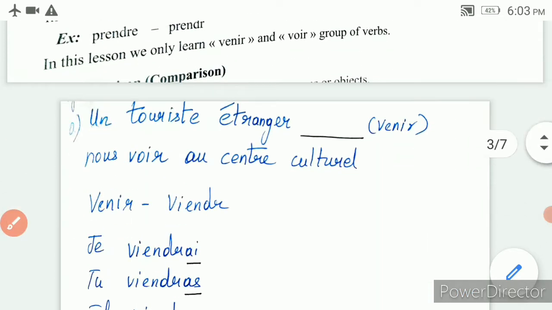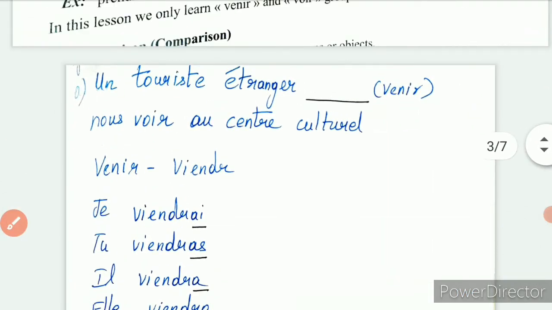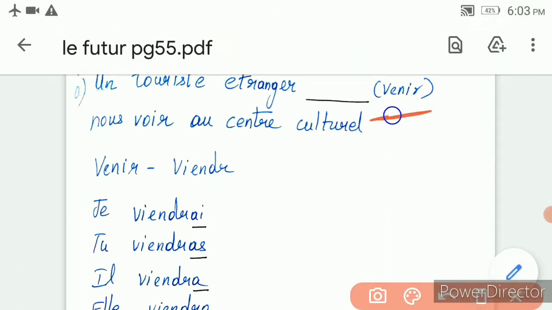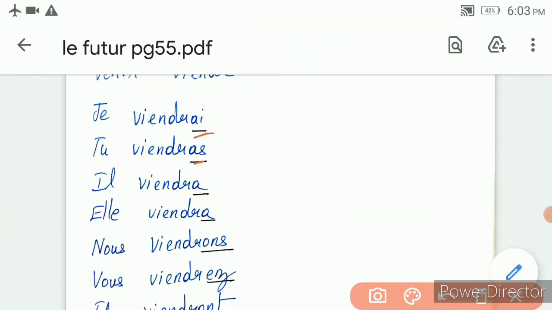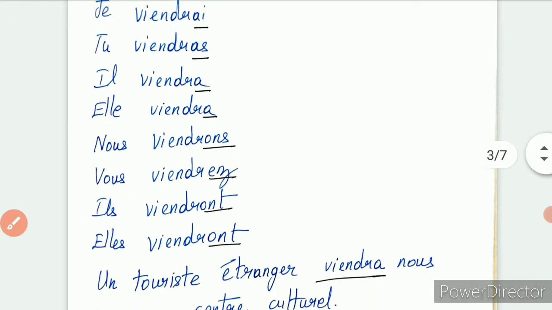Now, let us move on to the exercise on page number 55. First exercise: un touriste étranger, venir, they have given. The radical of venir is viendr, and to that you add the future endings: AI, AS, A, ONS, EZ, ONT.